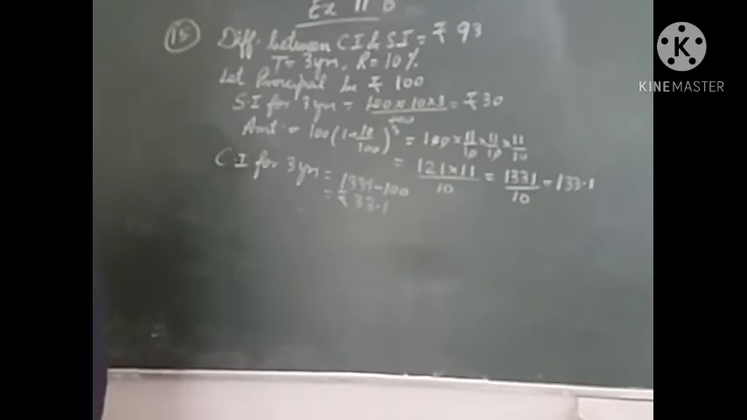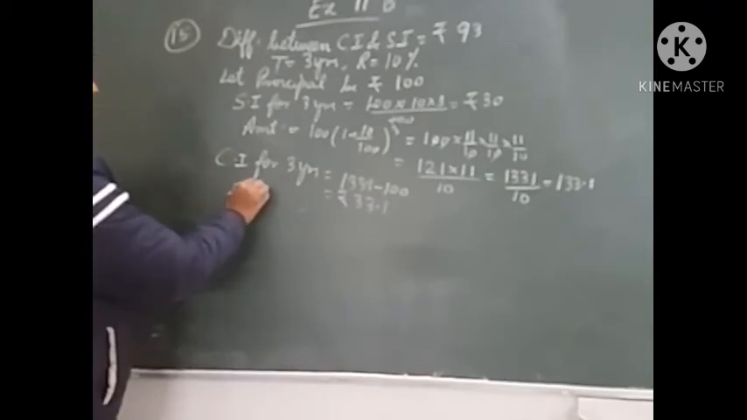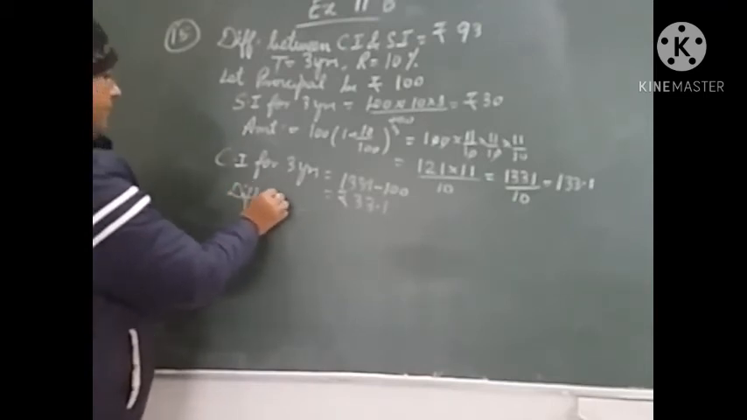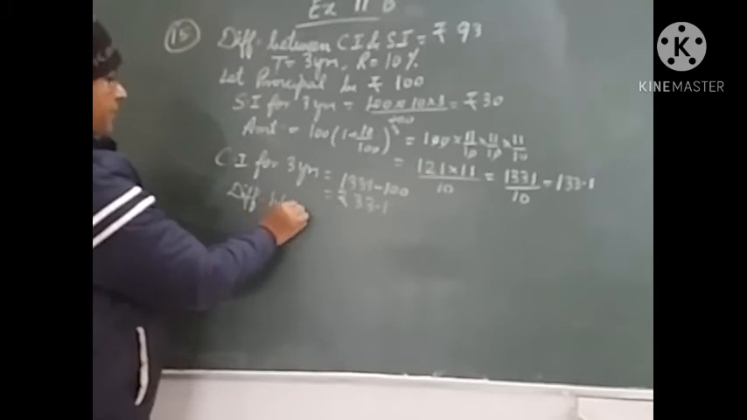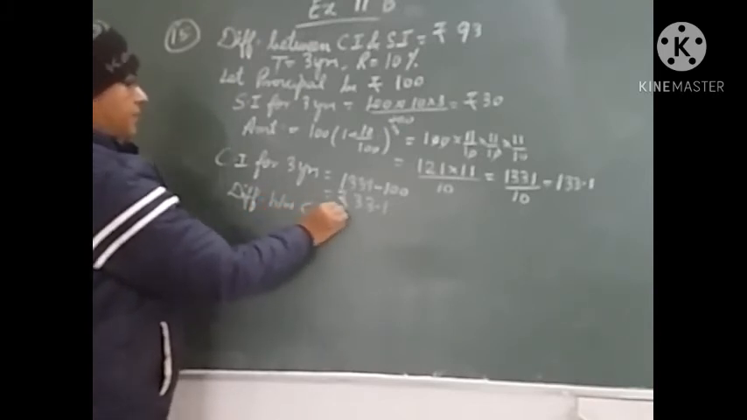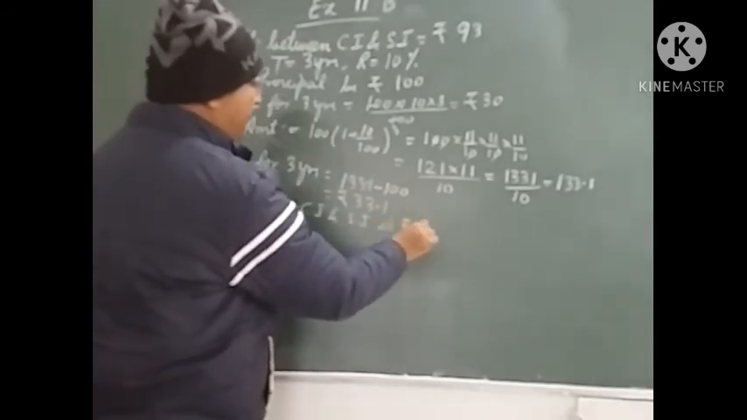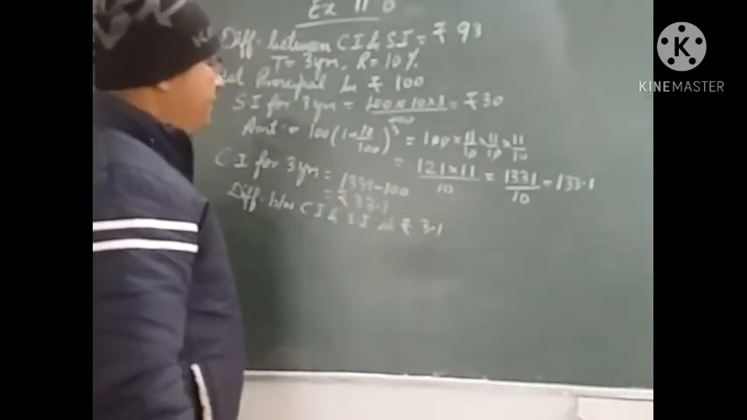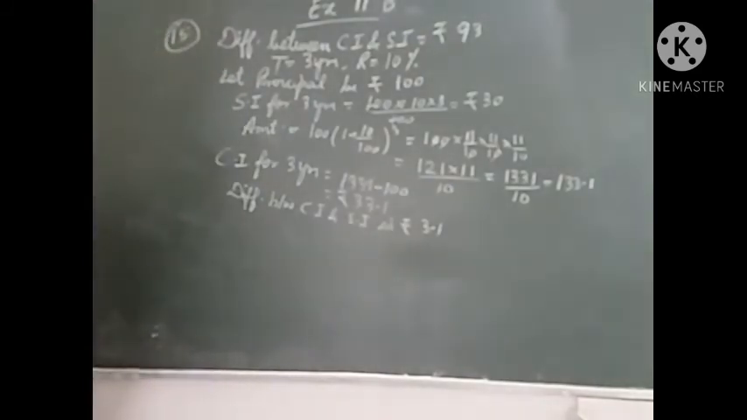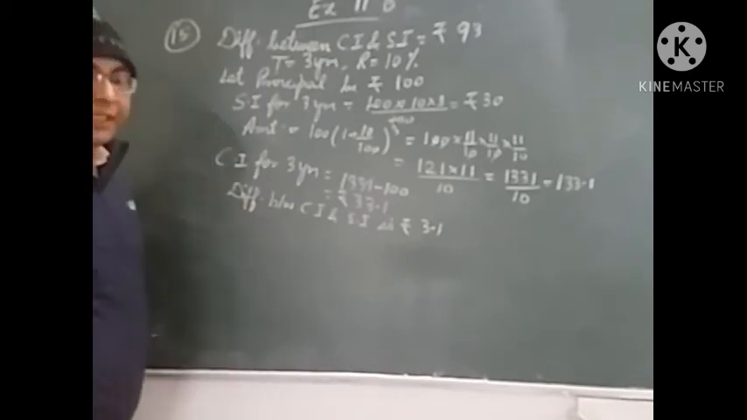So when the difference is 93, what is the difference here? SI and CI difference: 33.1 minus 30, which is rupees 3.1. So now we will use the unitary method.